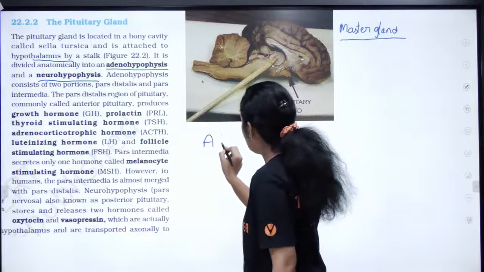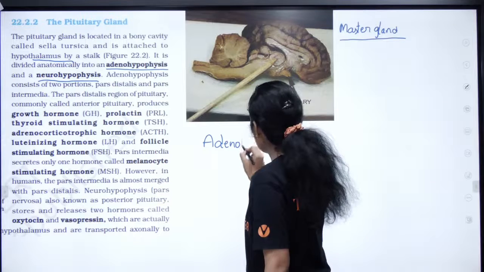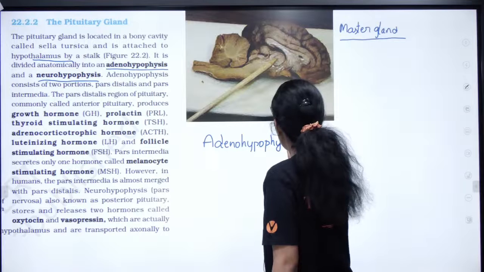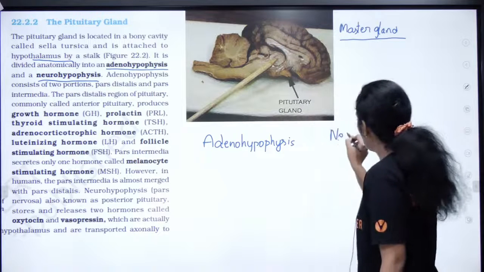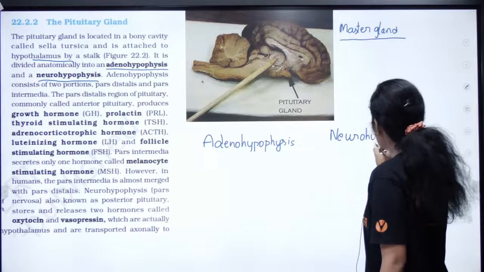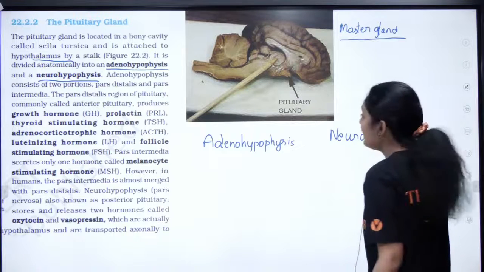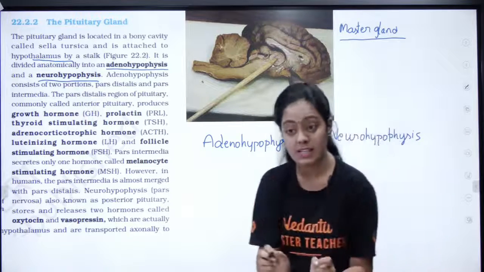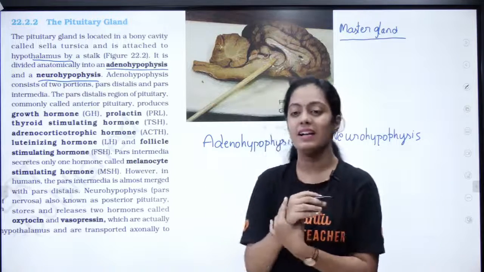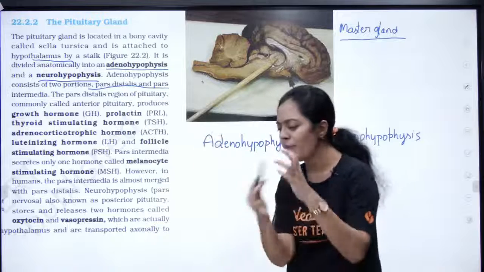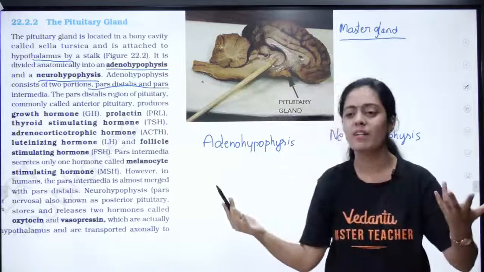They are classified into adenohypophysis, and then you have your neurohypophysis. Okay, and this adenohypophysis is further divided. In the adenohypophysis, many people get confused, asking how the pituitary is divided, they are not able to understand.